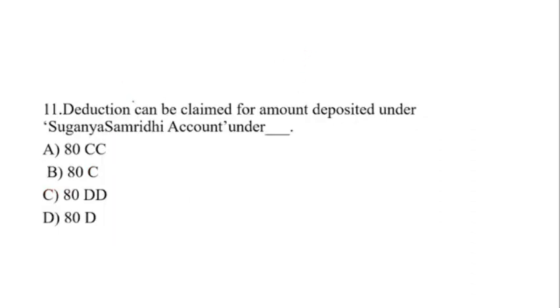Next question is question number 11. Deduction can be claimed for the amount deposited under, here is a Sukanya Samriddhi account. Under which section? Option number A, 80CC, option number B, 80C, option number C, 80DD, and option number D is 80D. So what will be the answer? The right answer is option number B, that is 80C. Under section 80C, the depositor gets the deduction under Sukanya Samriddhi Yojana. He will get a deduction.